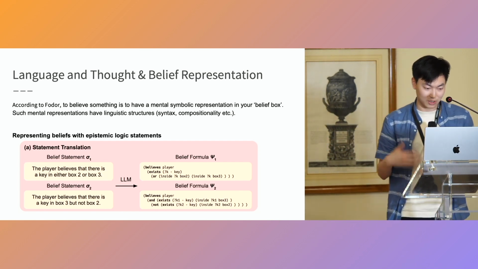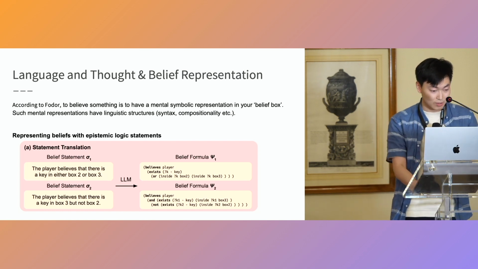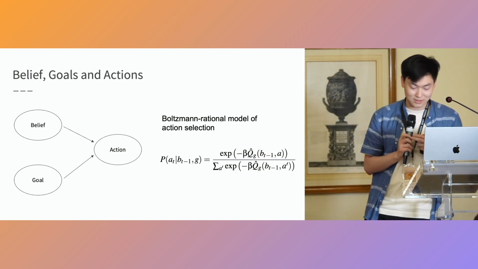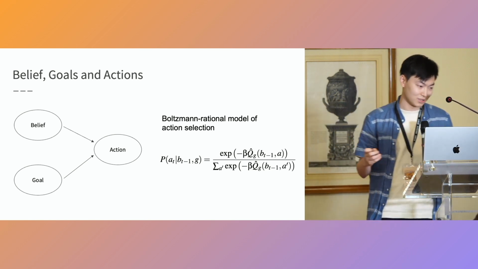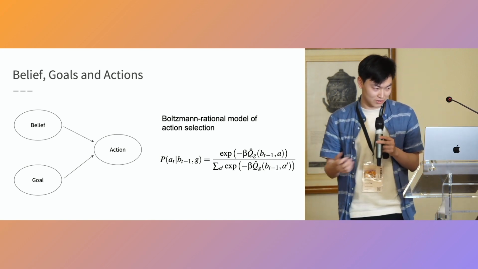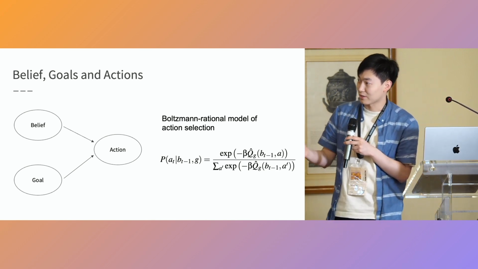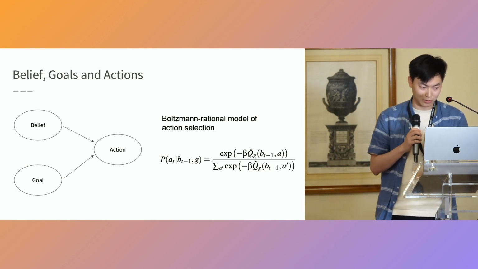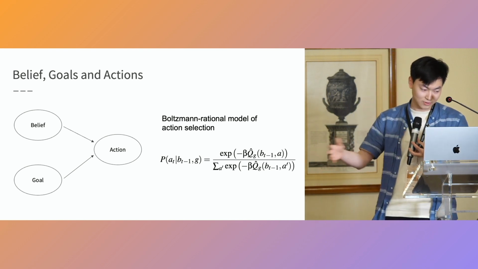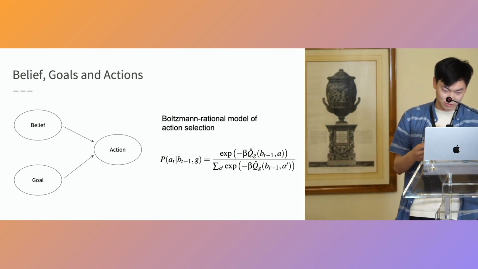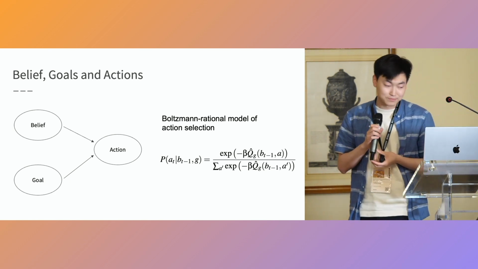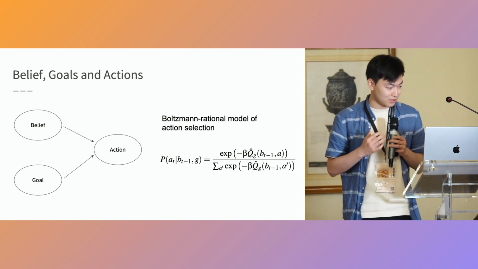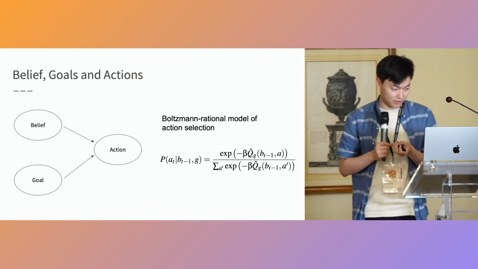How do we perform computation to evaluate the truth value of these propositions? Past work in cognitive psychology and computational cognition has established a very close link between agents' beliefs, goals, and actions, which is shown on this little diagram on the left. We can define this as a forward model where agents' beliefs and goals can lead to a series of actions. And this can be captured by this Boltzmann rational model of action selection, as a posterior probability of the action at time t conditioned on the agent's beliefs and goals.